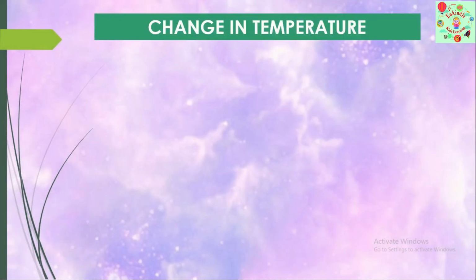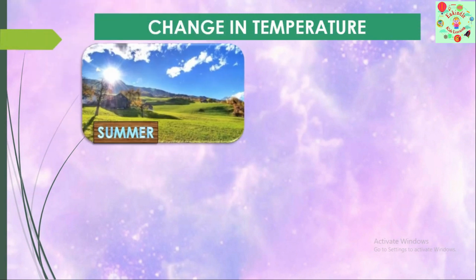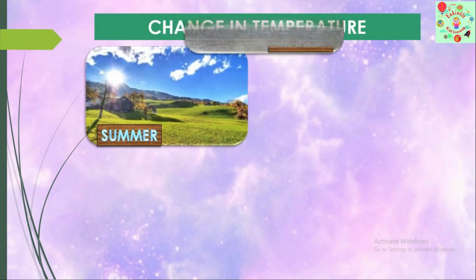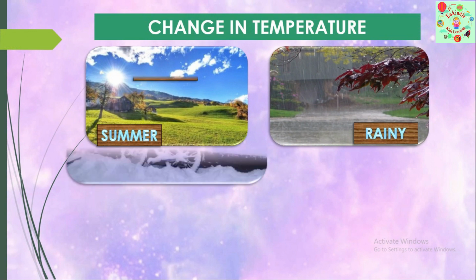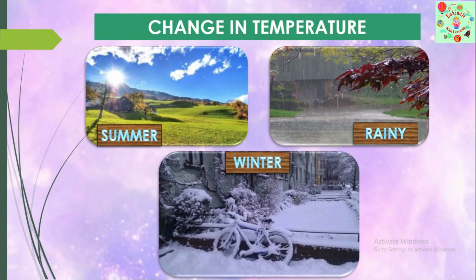Which is the next type of change? Yes, change in temperature. Like in summer season, it's very hot. In rainy season, everywhere full of rain, watery. What about in winter season? Wow, snow, isn't it? So these are the three varieties of changes in the temperature: summer, rainy, and winter.